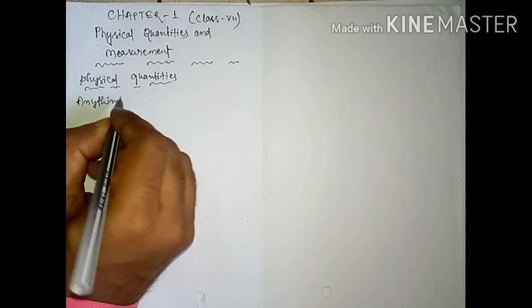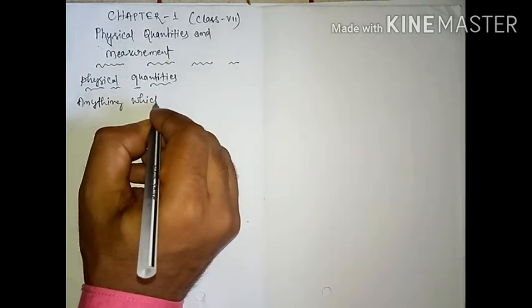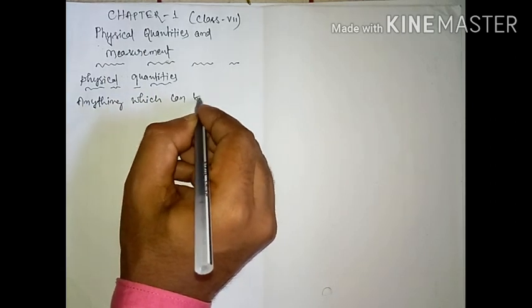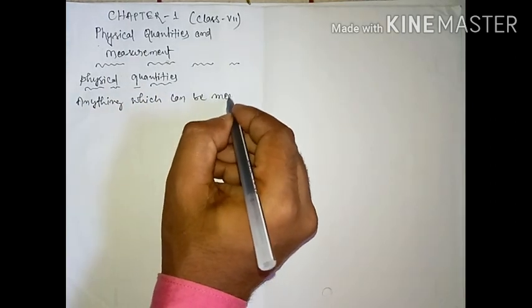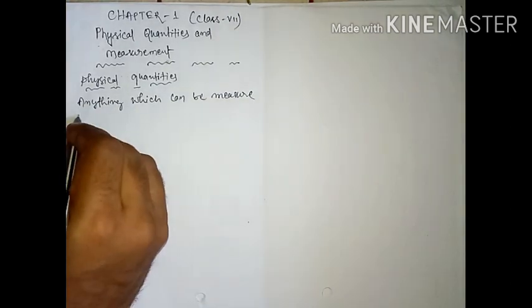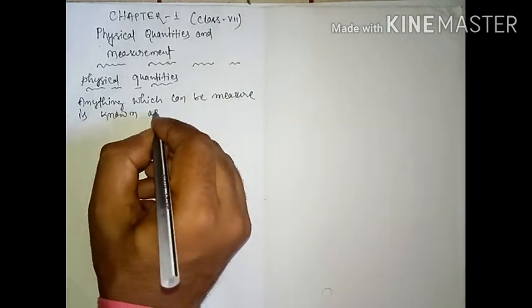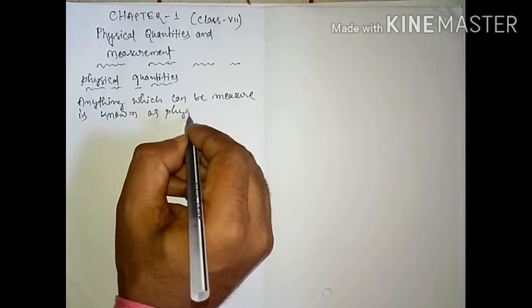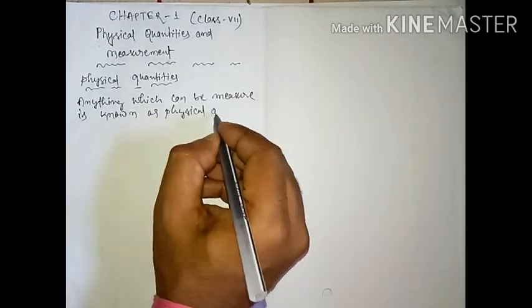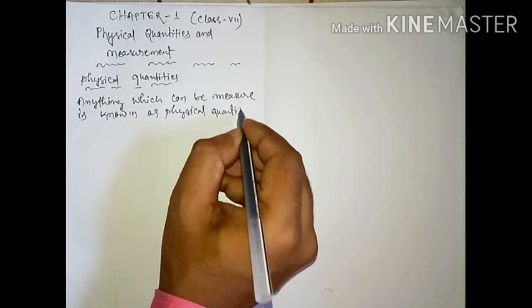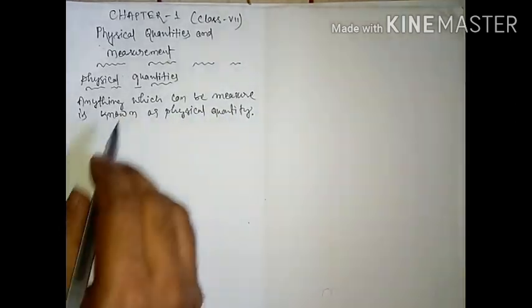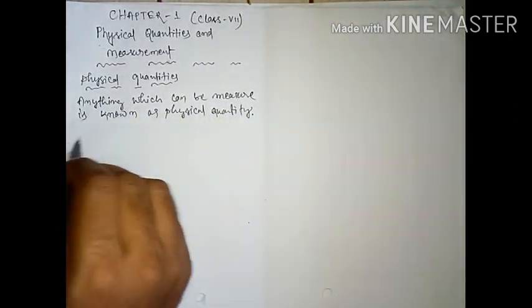Anything which can be measured is known as a physical quantity. Okay, physical quantity, understood? Anything which can be measured, that is known as your physical quantity.